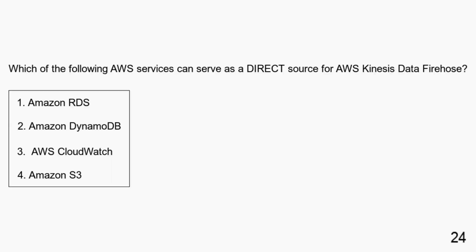Which of the following AWS services can serve as a direct source for AWS Kinesis Data Firehose? Amazon RDS, Amazon DynamoDB, AWS CloudWatch, Amazon S3. AWS Kinesis Data Firehose can ingest data from sources like Amazon S3, Amazon DynamoDB, and Amazon RDS but not directly. These have to be set up via AWS Kinesis Data Streams.